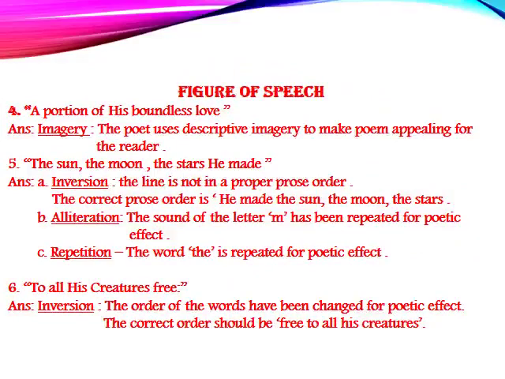Continuing with the figure of speech with a further stanza of the poem, a portion of his boundless love. It stands for imagery here. The poet used descriptive imagery to make the poem appealing for the reader. Next line, fifth one, the sun, the moon, the stars he made. It's an inversion here, children. The line is not in a proper prose order. The correct prose order is, he made the sun, the moon, the stars.